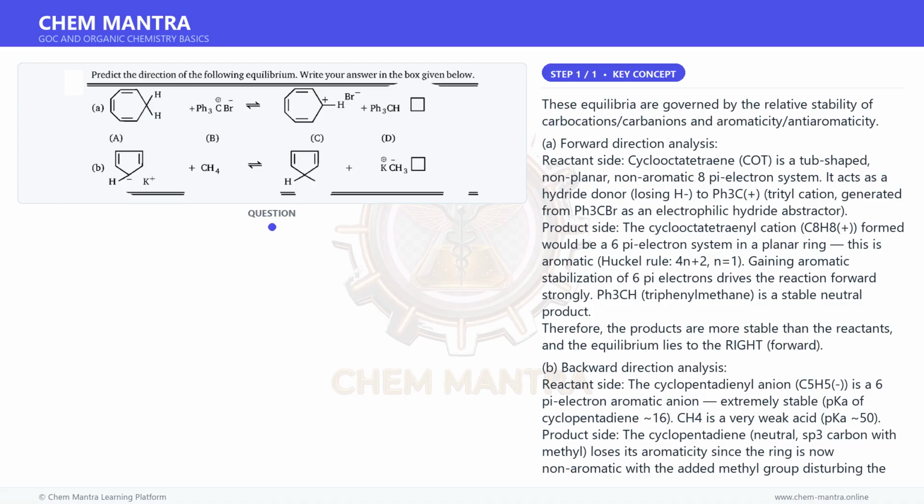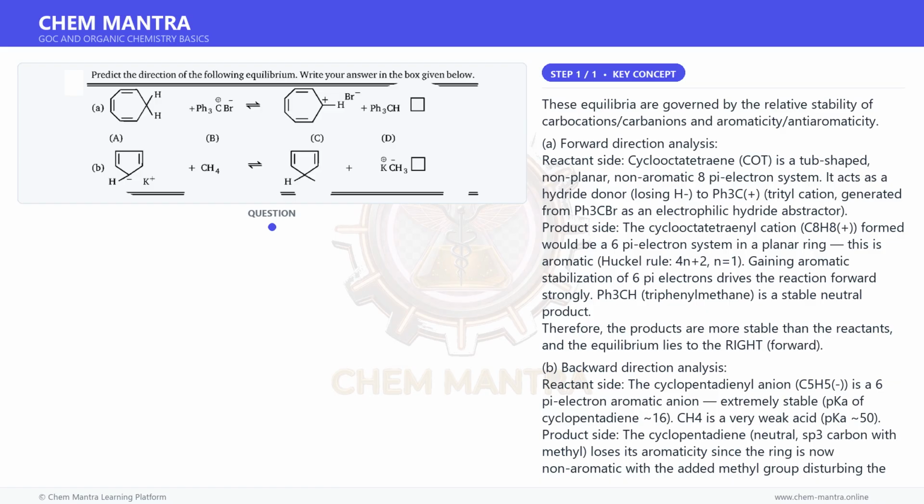These equilibria are governed by the relative stability of carbocations, carbanions, and aromaticity. A. Forward direction analysis. Reactant side: cyclooctatetraene, COT, is a tub-shaped, non-planar, non-aromatic 8-pi-electron system. It acts as a hydride donor, losing H- to Ph3C+, the trityl cation generated from Ph3CBr, as an electrophilic hydride abstractor.